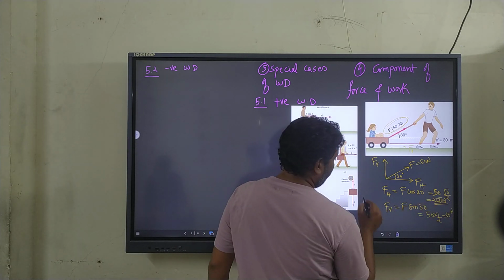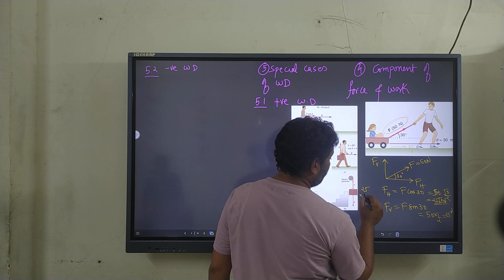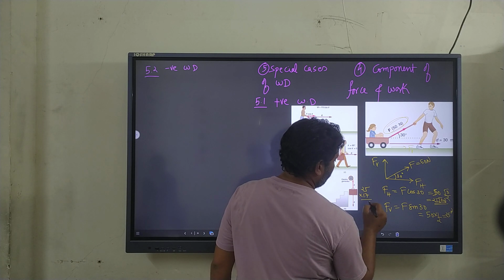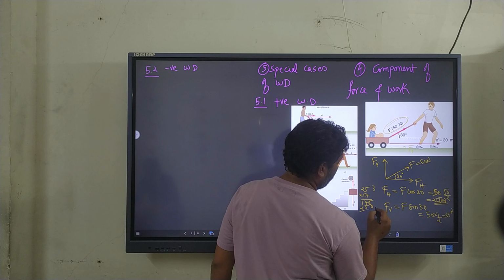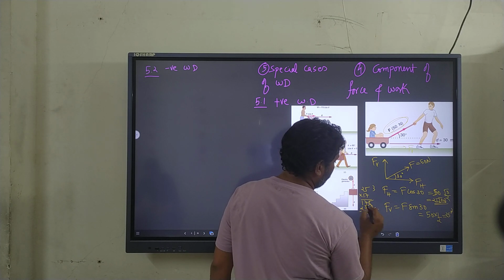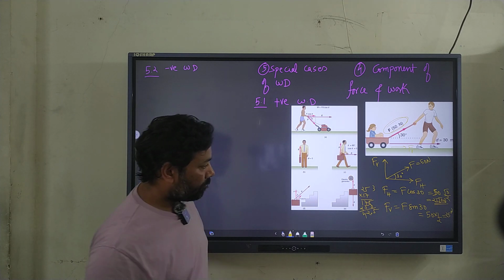If we simplify further, 25 into root 3, that is 1.732. So let's say I just multiply it with 1.7. Right, so 42.5 it is.